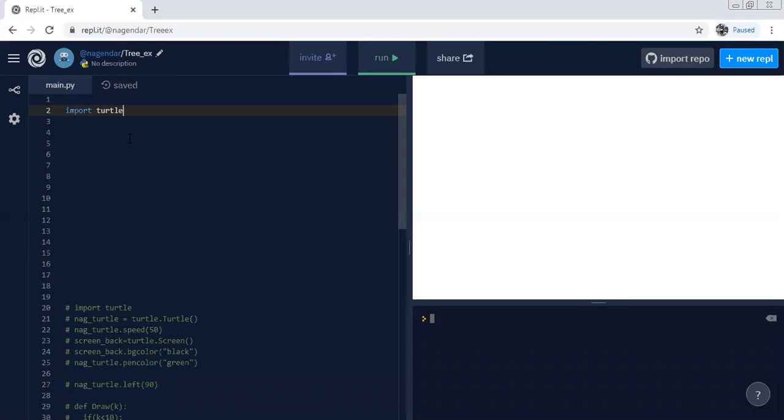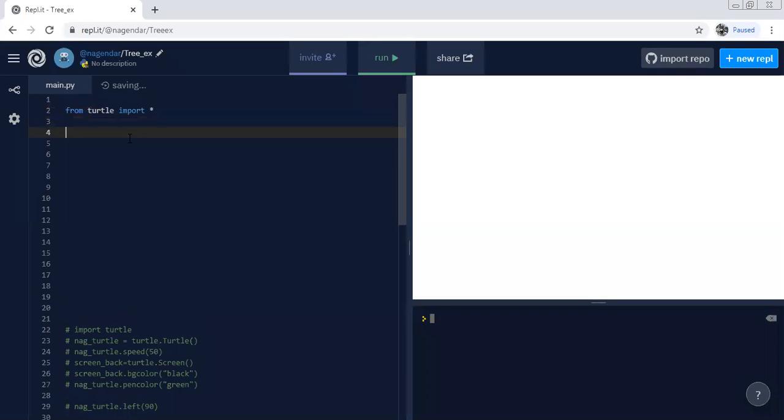See, instead of this, from turtle import asterisk. This will do. Now what we were doing generally was writing nog underscore turtle, right? Now it is not like this.